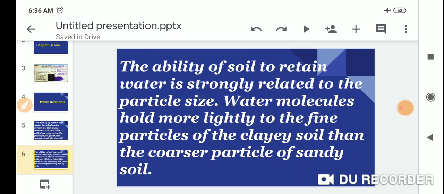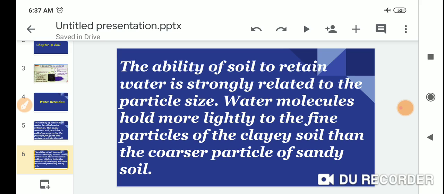The ability of soil to retain water is strongly related to the particle size.